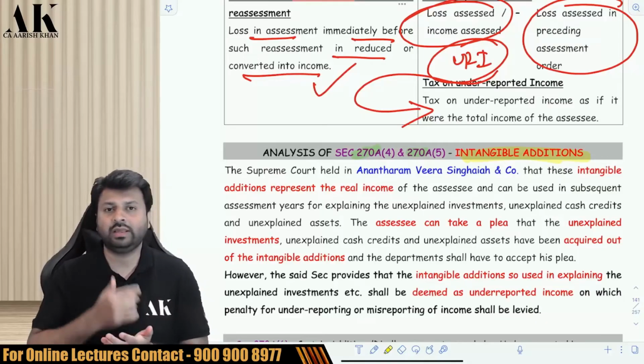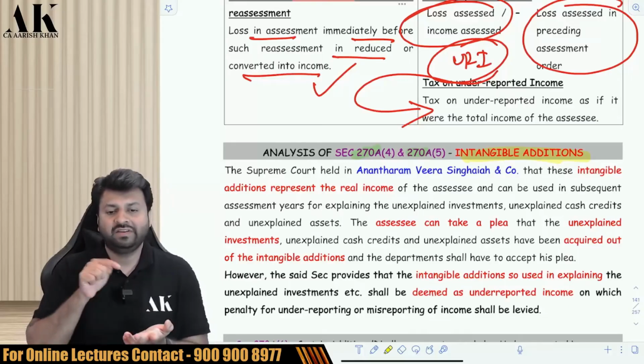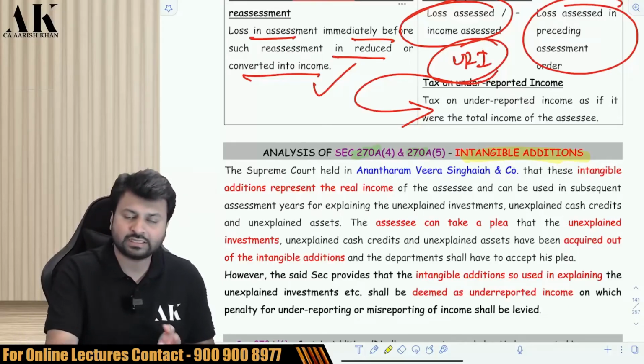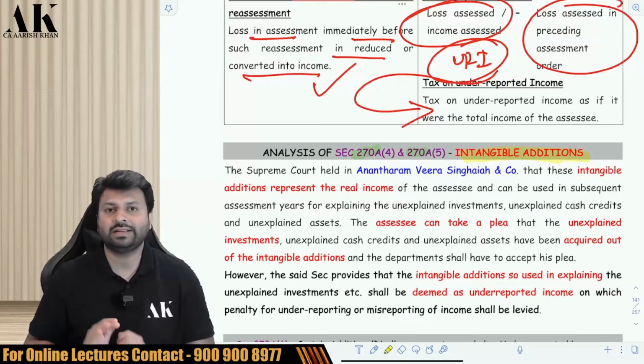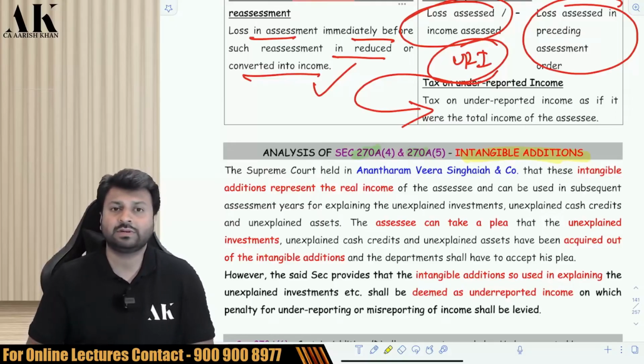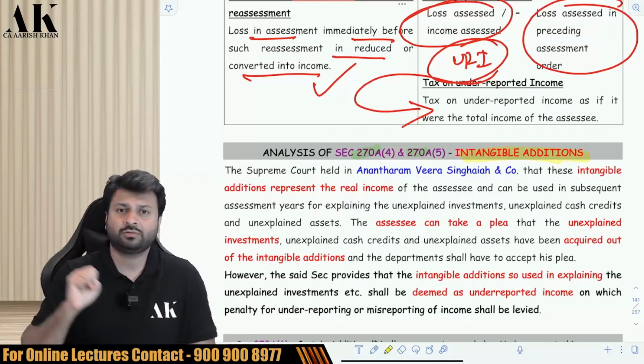So, for example, today the AO has made an addition of 200 lakhs in the form of intangible addition. Will he take taxes from you today? Yes, he will take taxes from you today, but he will not take penalty from you, because the government says that penalty cannot be imposed because nobody knows the exact reason why this has been added. This is just added on the basis of what? Presumptive reason.